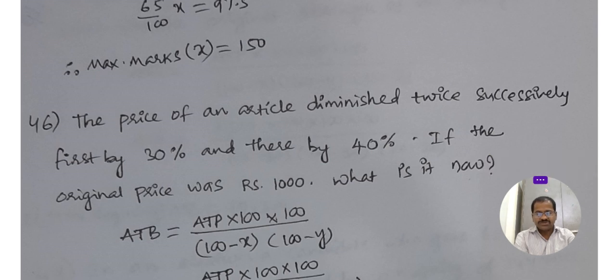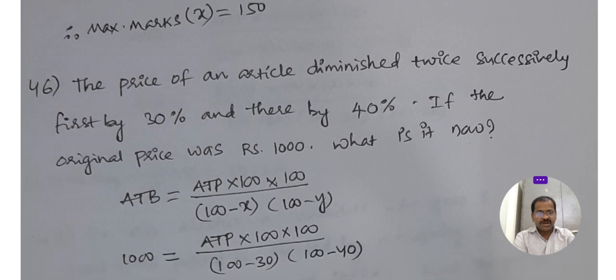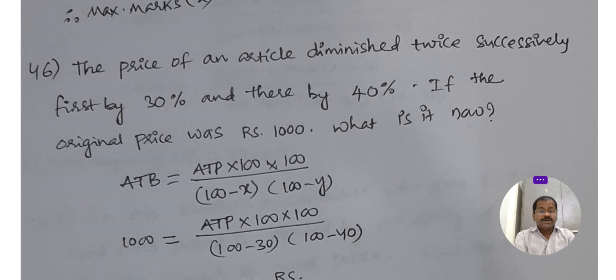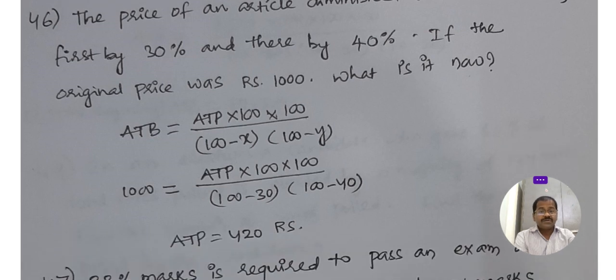So here I told you, two times, so two hundreds: minus 100 minus 30, and 100 minus 40. At present the price is 420 rupees.